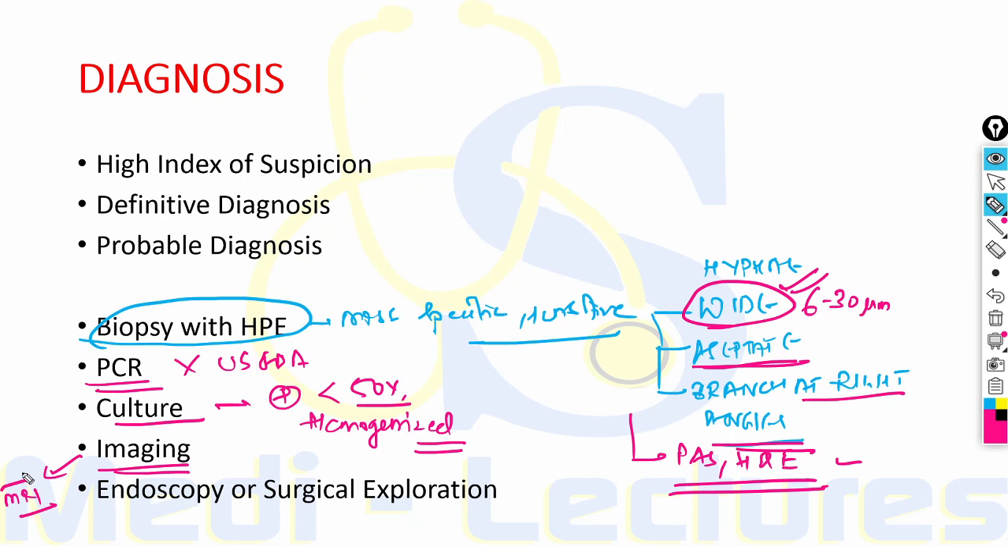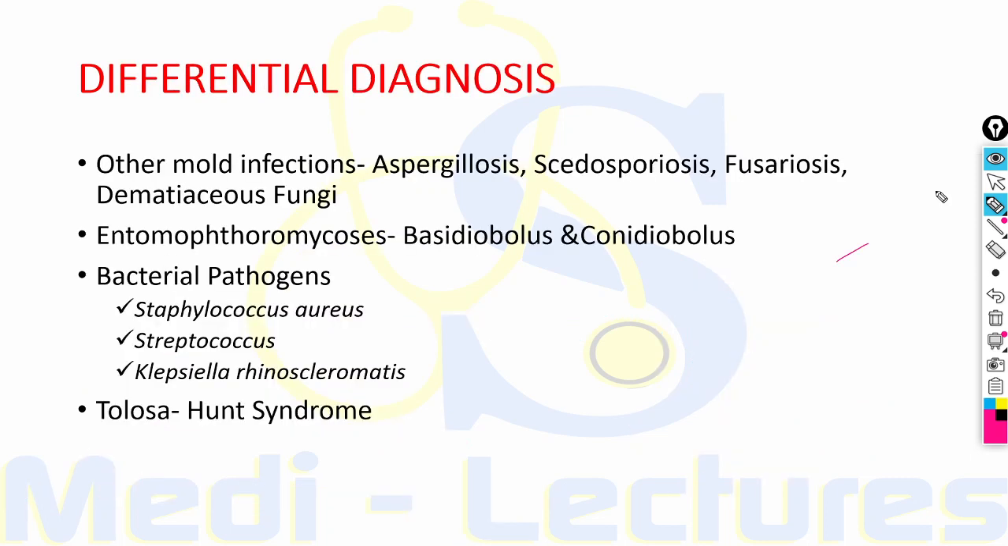Endoscopy or surgical exploration should be done in high-risk individuals with biopsy of suspected areas of infection. So endoscopy or surgical exploration with biopsy can be done. Now, when we consider the differential diagnosis of mucormycosis, other mold infections like aspergillosis, pseudallescheriasis, fusariosis, and dematiaceous fungus, which